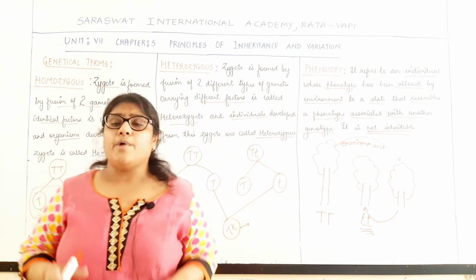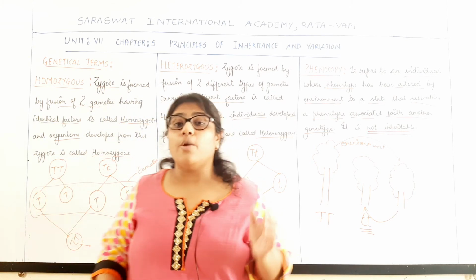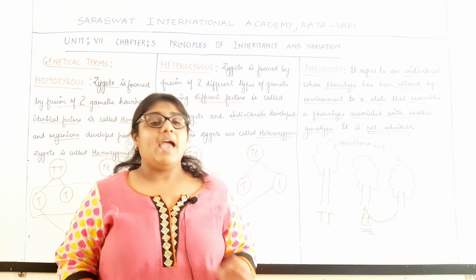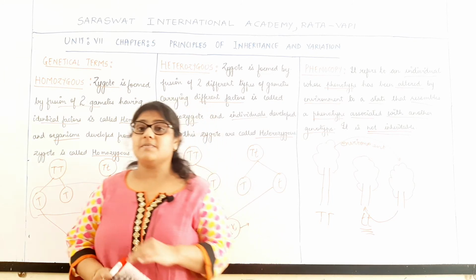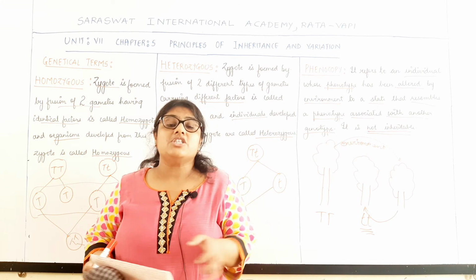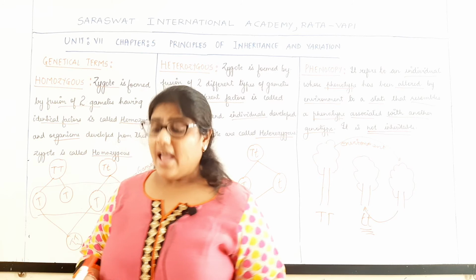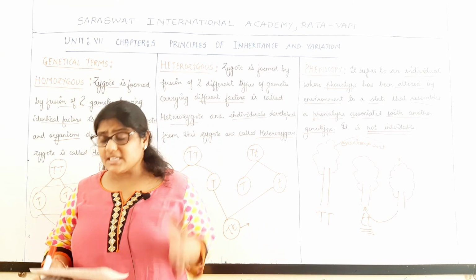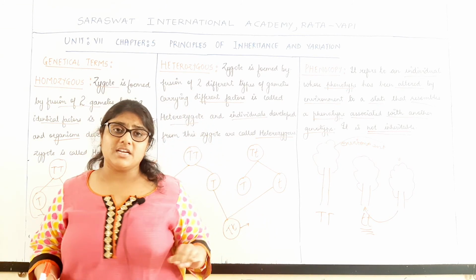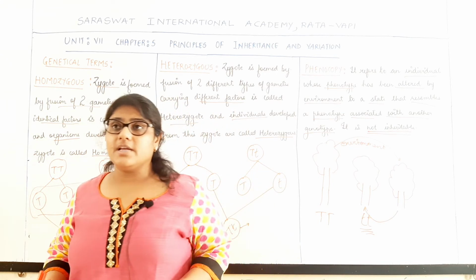Basically, in a population, the original allele which is dominant in expression and widespread in the population is called a wild allele, which we will study later in the chapter.